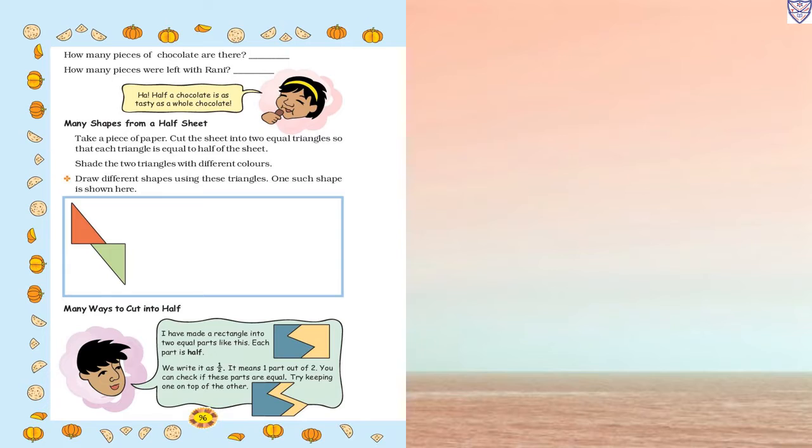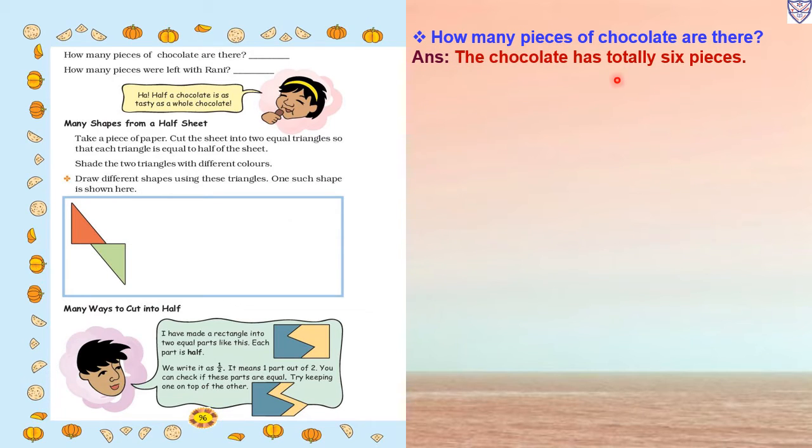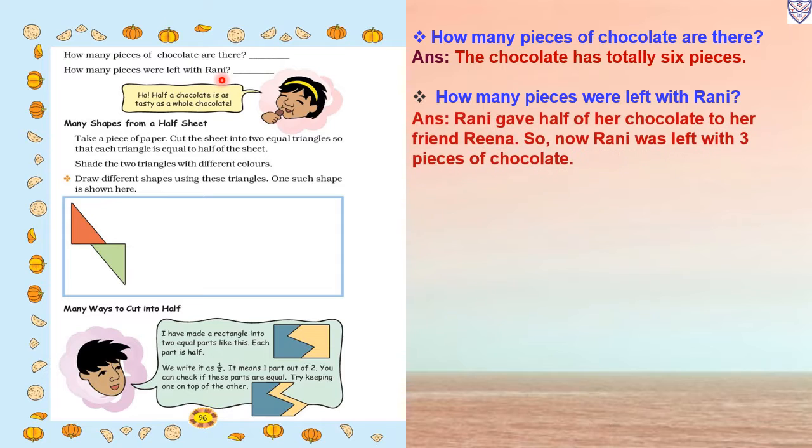Page number 96. How many pieces of chocolates are there? So total how many pieces of chocolates are there? The chocolate is totally 6 pieces. Okay. So next question. How many pieces were left with Rani? So she already gave 3 parts to Reena. So now how much is she having? Rani gave half of her chocolate to her friend Reena. So now Rani was left with 3 pieces of chocolate.